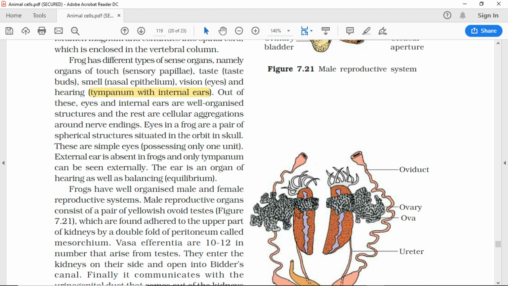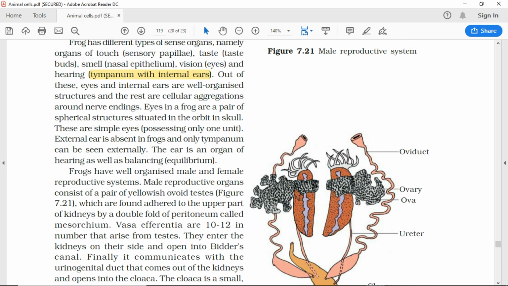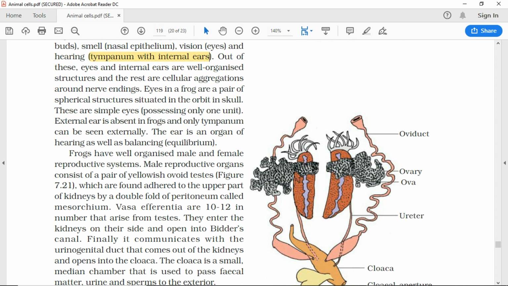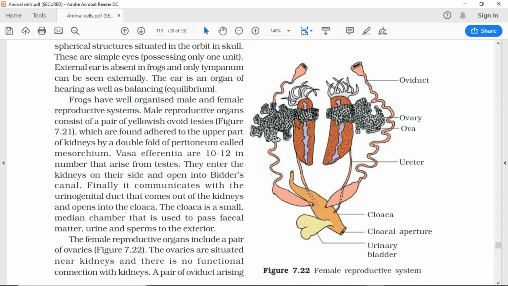Eyes in a frog are a pair of spherical structures situated in the orbit in skull. These are simple eyes, possessing only one unit. External ear is absent in frogs and only tympanum can be seen externally. The ear is an organ of hearing as well as balancing, equilibrium. Frogs have well organized male and female reproductive systems.